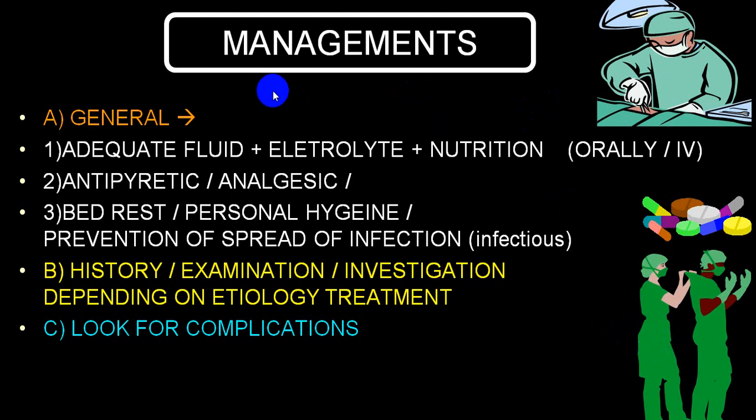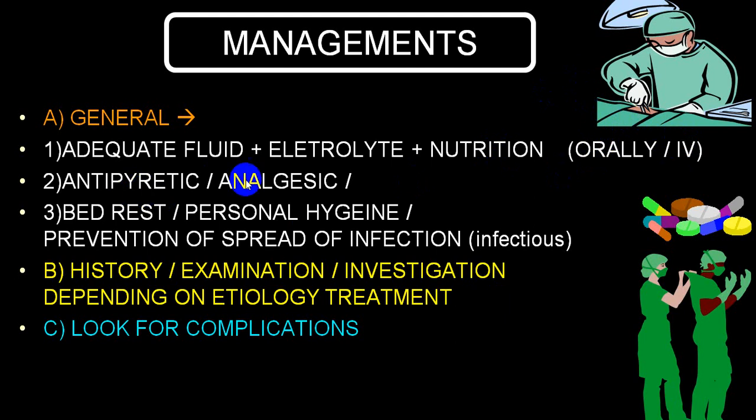Management in general for any febrile person: adequate IV fluids or oral fluids. If a person is not taking adequately, IV fluids should be given. If the person is able to take orally, adequate fluids, electrolytes and nutrition should be maintained. Best is oral rather than IV. Only if a person is not taking orally because of loss of appetite, nausea, vomiting, etc., then it should be given IV.